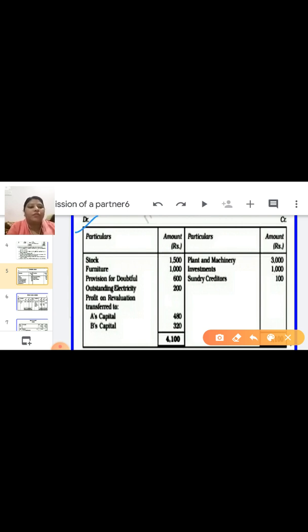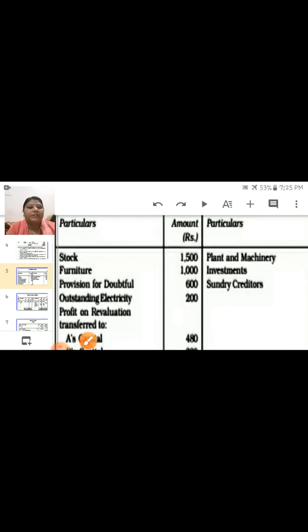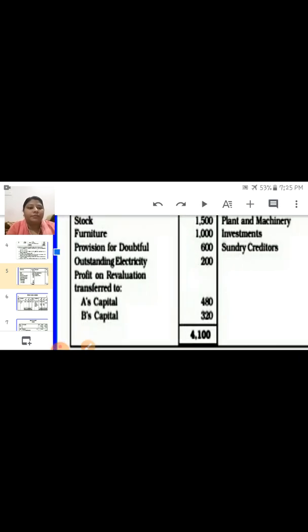So on the debit side it is written stock 1500, furniture 1000, provision for doubtful debt 600, outstanding electricity 200, profit on revaluation 480 and 320. So there are two methods, two types of journal entry. One is you can make the combined, or second one is you can prepare the single entry.